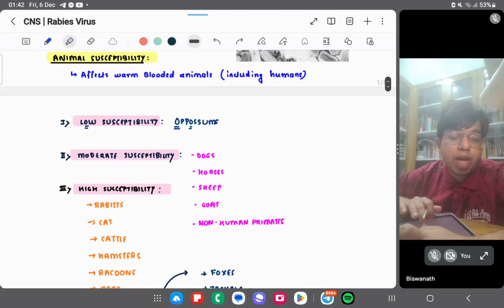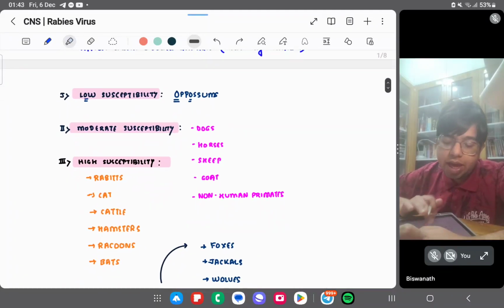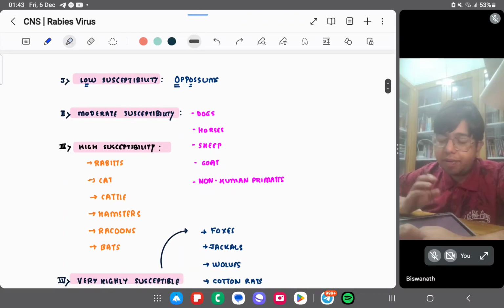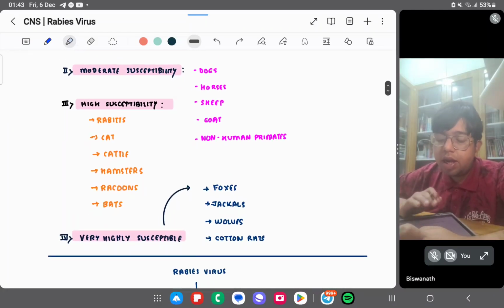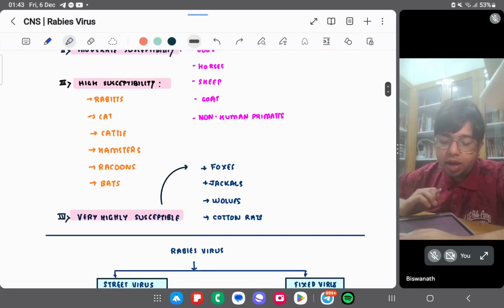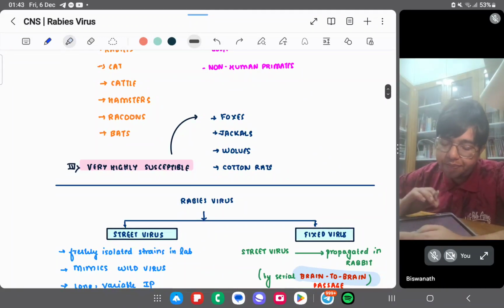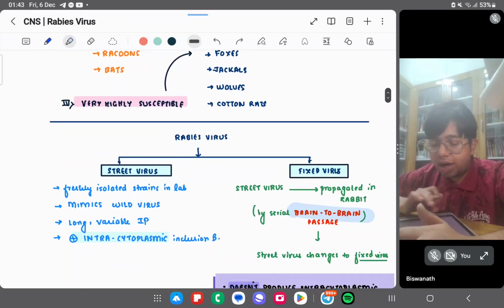Animal susceptibility, I told you: low susceptibility in opossum, moderate susceptibility in all the domestic animals, dog, horse, sheep, goat, except the cat. Cat is highly susceptible, along with rabbit, hamster, raccoon, bat. Very highly susceptible are fox, jackal, and cotton rat.